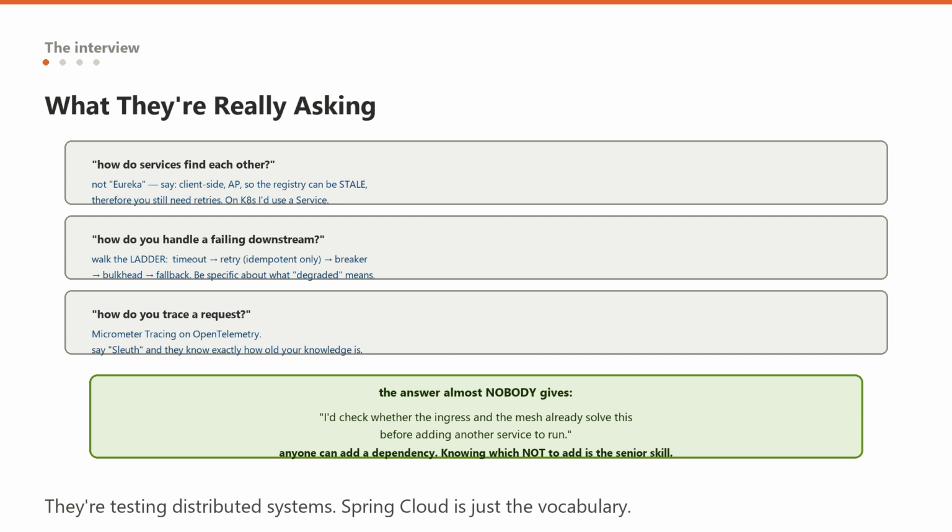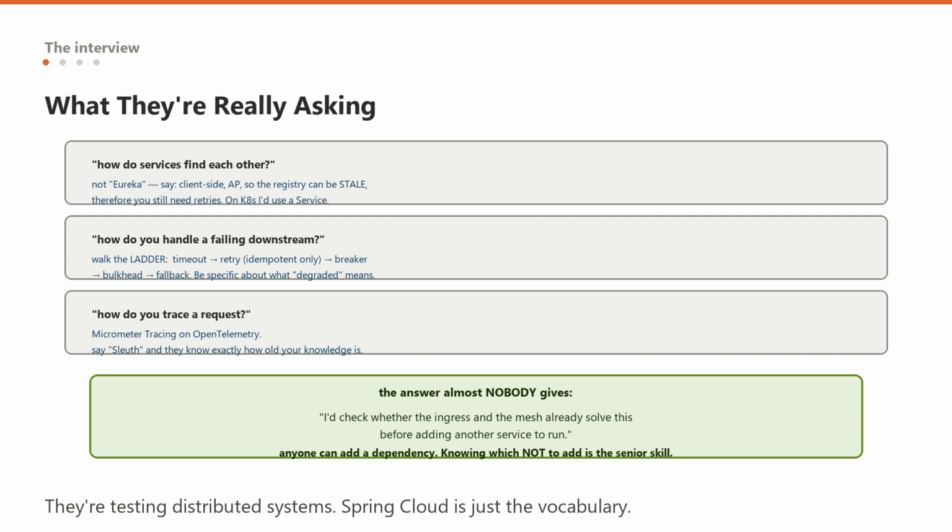If asked how you handle a failing downstream, do not just say circuit breaker. Walk the ladder. Timeout first, because without a timeout nothing else matters and the thread never comes back. Then retry, but only if idempotent. Then a circuit breaker on the failure rate. Then a bulkhead, so one slow dependency cannot eat every thread. Then a fallback, and be specific about what degraded actually means to the user.